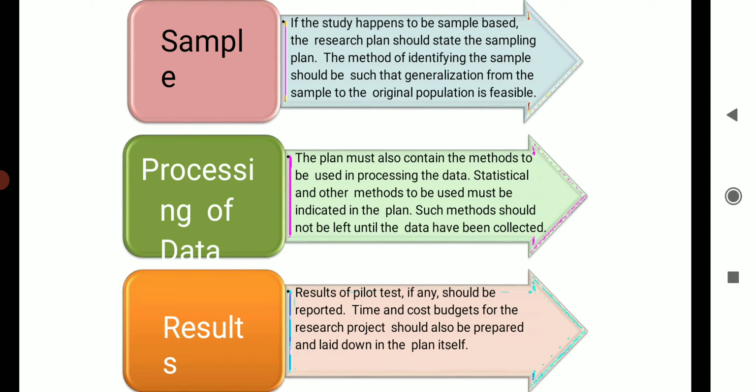Processing of data. The plan must also contain the methods to be used in processing the data, statistical and other methods to be used, and it must be indicated in the plan. Such methods should not be left until the data have been collected. Results. Results of pilot study or pilot test should be reported. The time and cost budget for the research project should be prepared in the plan itself.